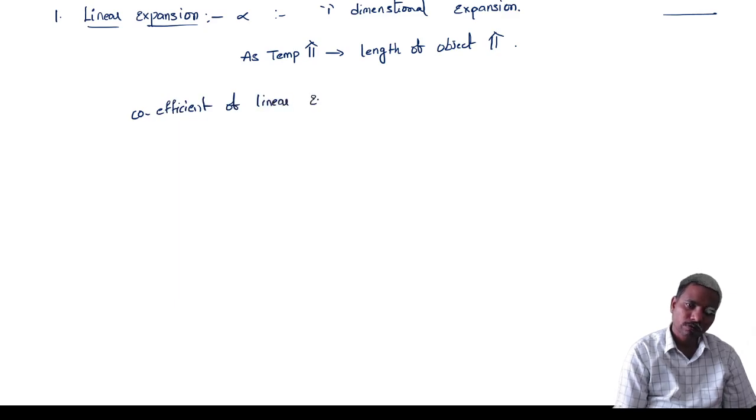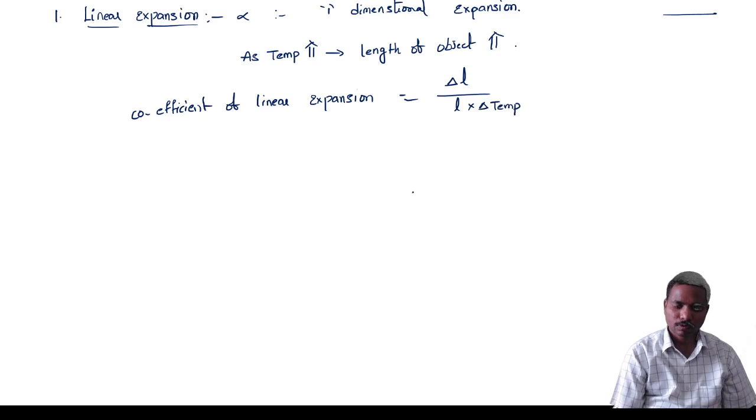Coefficient of linear expansion is change in length by actual length into change in temperature. The units are per degree centigrade.